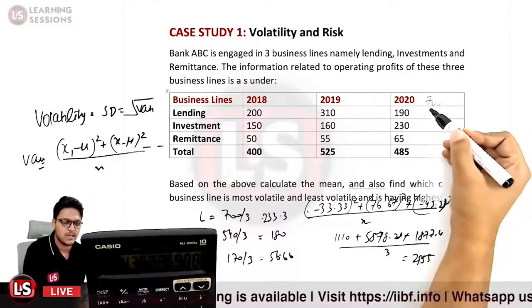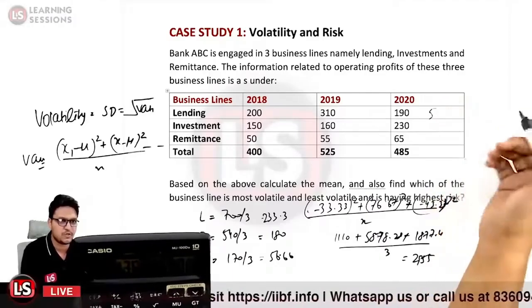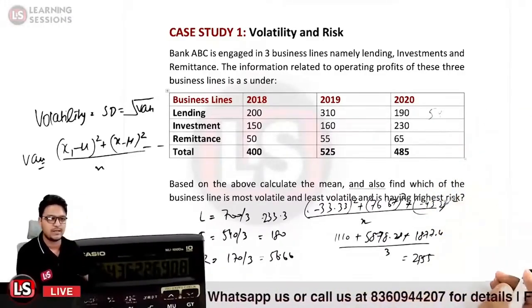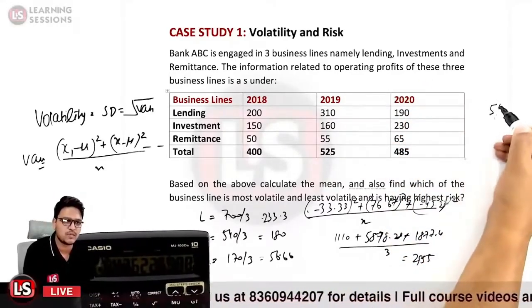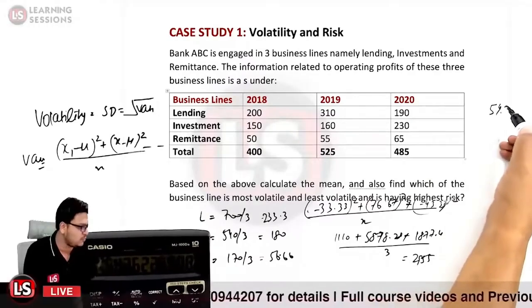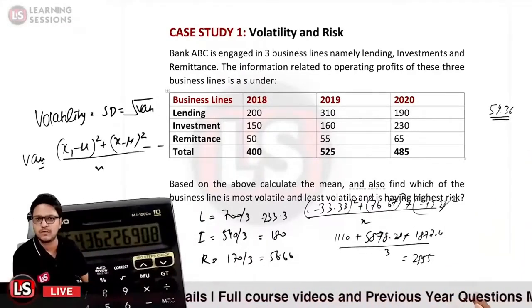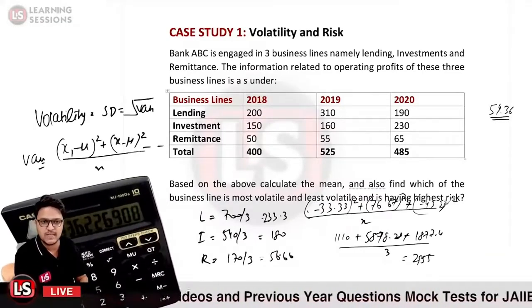So in the first case we are getting the standard deviation to be 54.36. I'm writing it over here because there is some issue related to the reflection. So it is 54.36 in this particular case, and now we need to calculate it in the same manner for the other two.